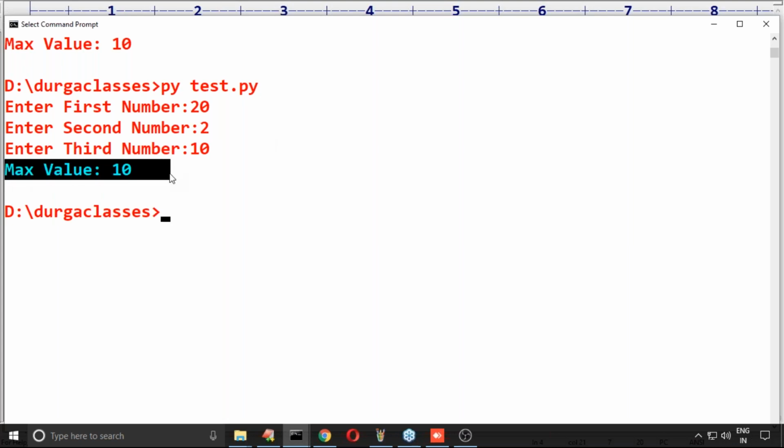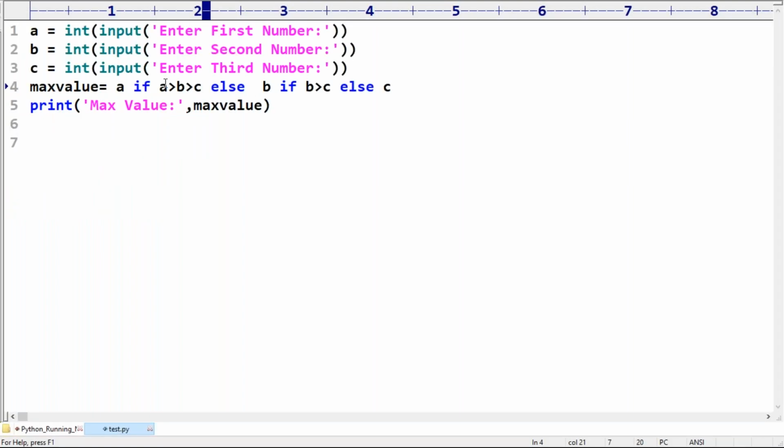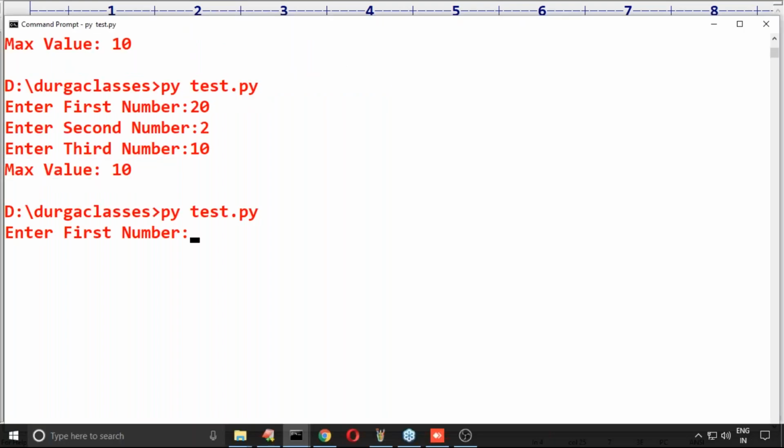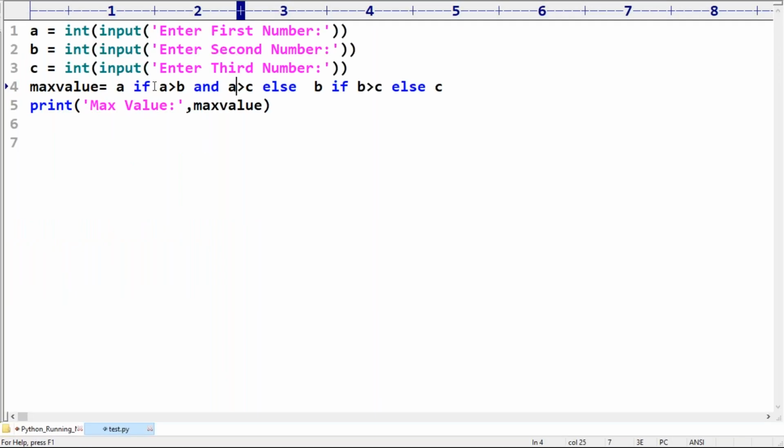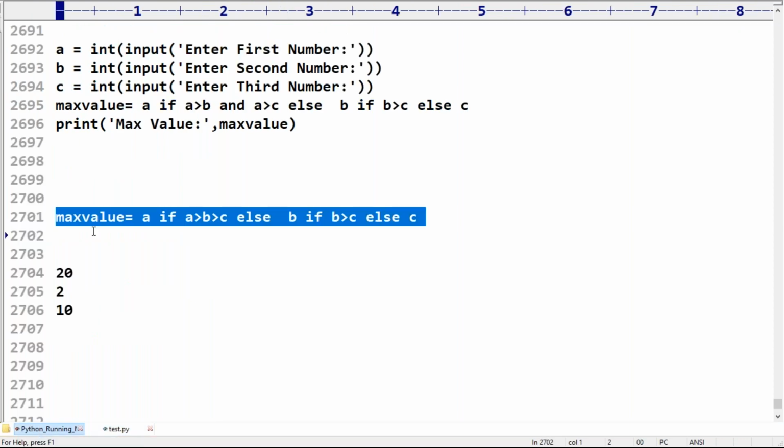Getting the problem? That's why here we compulsorily need to take A greater than B and A greater than C. Now, first value 20, second value 2, third value 10. Observe, the max value is 20. Perfectly, it's going to work if I take it like this. This is also a doubt for most people. This logic won't work.